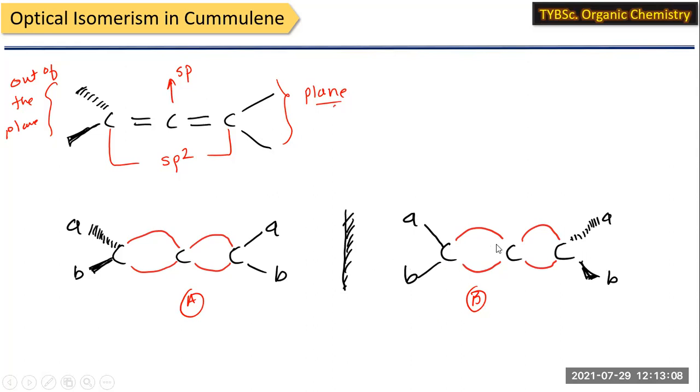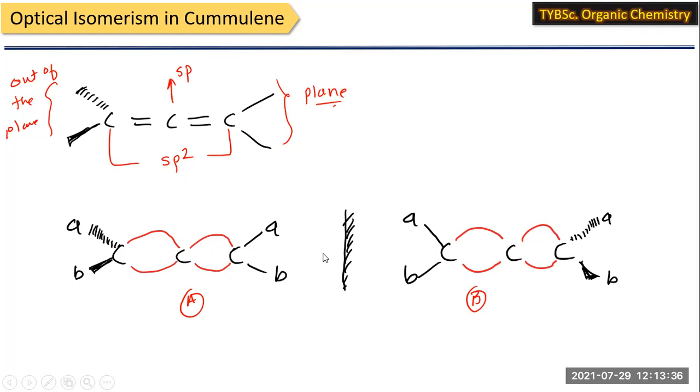So when we place this particular isomer over this isomer, you can see that the groups which are out of the plane and the groups which are in the plane do not coincide. So there is a mismatching of the groups, and they do not coincide with each other. That means these two isomers are different isomers, not the same.